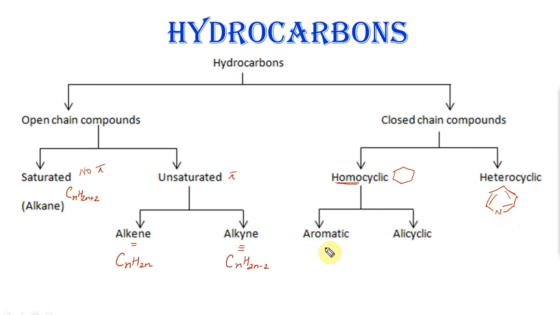When it comes to homocyclic, there are two types where you can have aromatic hydrocarbons. We will see aromaticity in detail, but just a basic primer, it needs to have 4n plus 2 pi electrons. This is not the only criteria, you need to have symmetry and conjugation. So usually the best example we always use is benzene. It has three set of double bonds, whereas alicyclic, meaning you don't have the aromaticity.